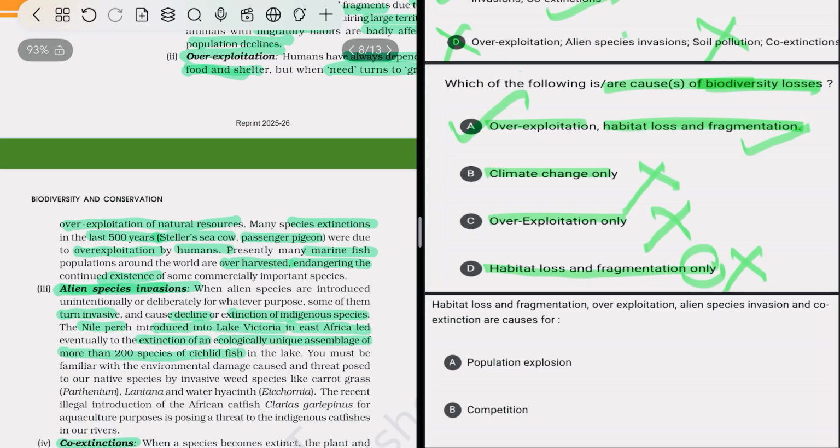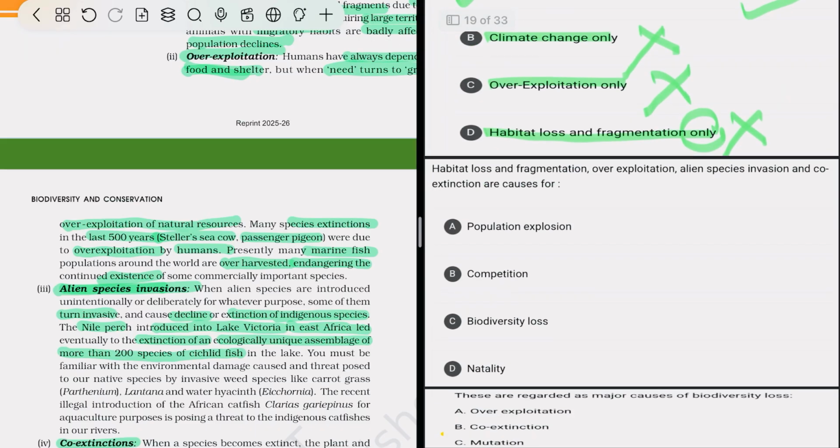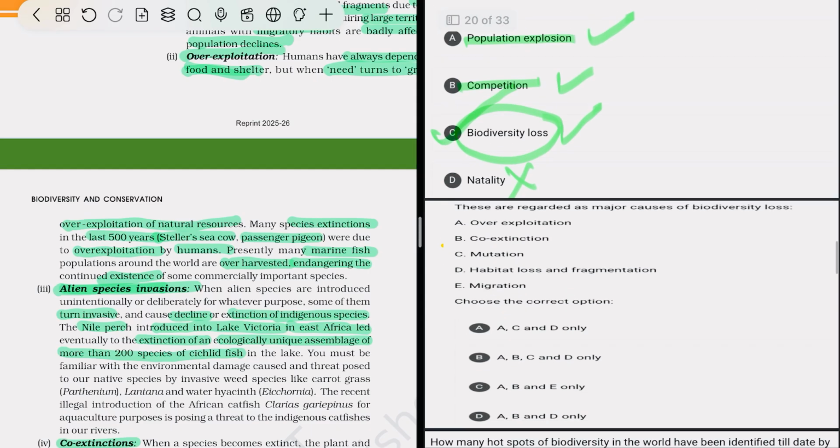Habitat loss and fragmentation, overexploitation, alien species invasion, and co-extinction are causes of biodiversity loss, not population explosion, competition, or natality. These, the evil quartet, are the causes of biodiversity loss. So option C is correct.